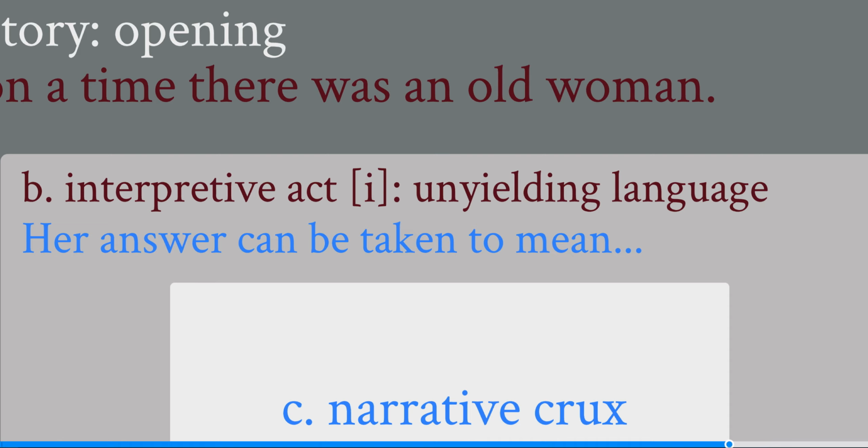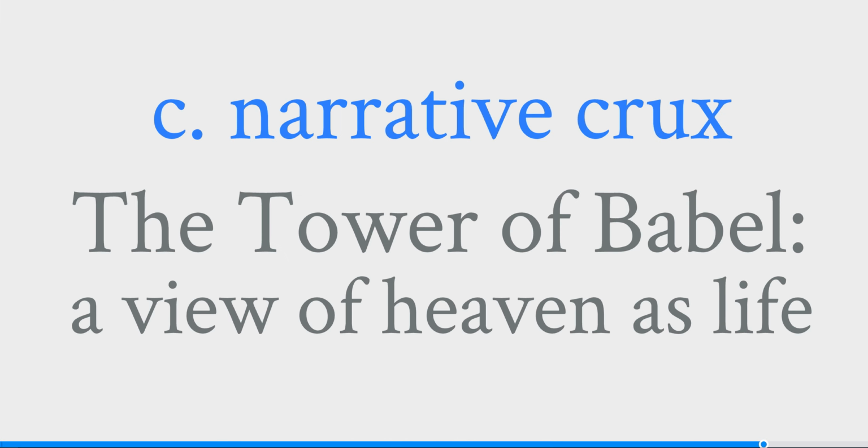And she uses many different descriptors to describe and to flesh out this kind of language and the social, political, rhetorical conditions from which that kind of language emerges. After she explores unyielding language and fleshes that worldview out, she moves into what I call her narrative crux.